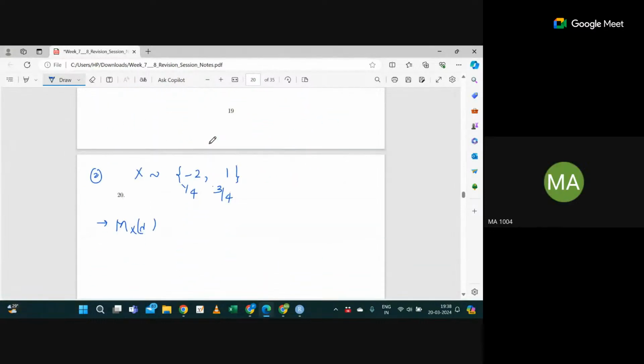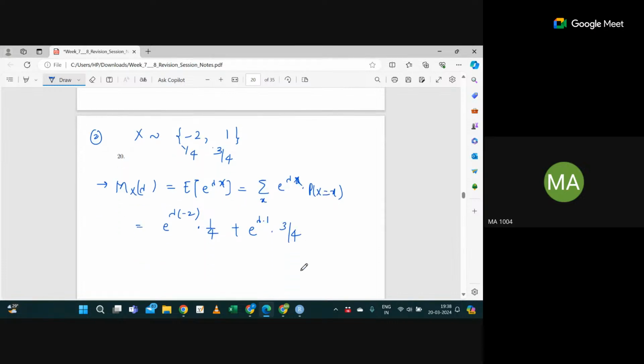So it will be the expectation of e raised to the power lambda x, which is the summation throughout the range of x of e raised to the power lambda x into probability x equal to x. So we have e raised to the power lambda of -2 into 1/4, plus e raised to the power lambda into 1 into 3/4. This is what you got.